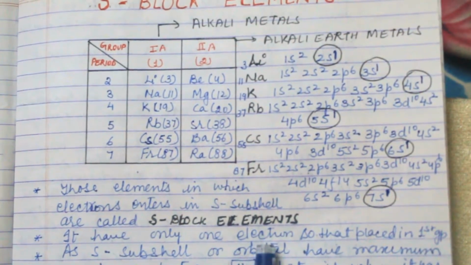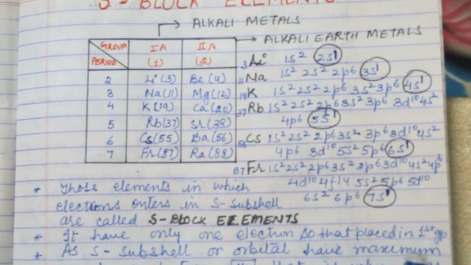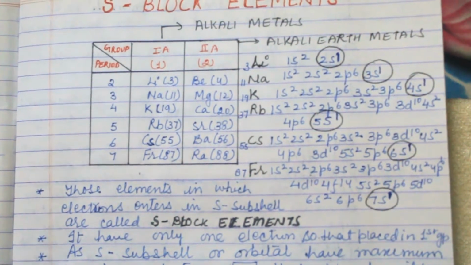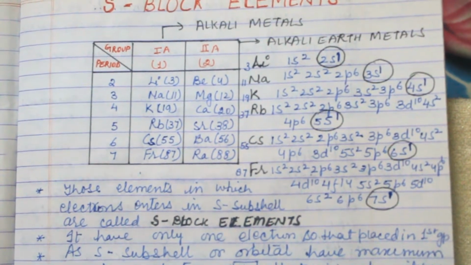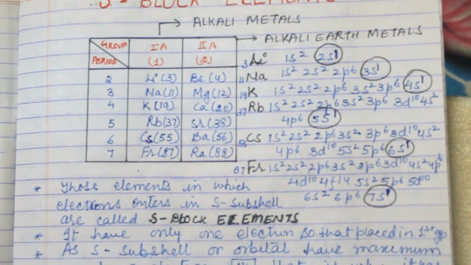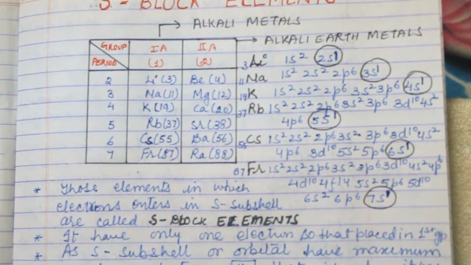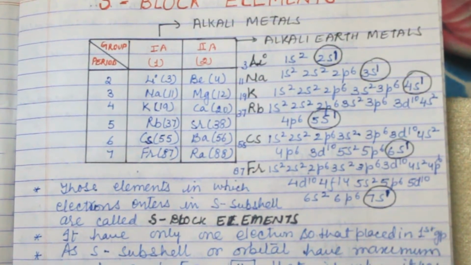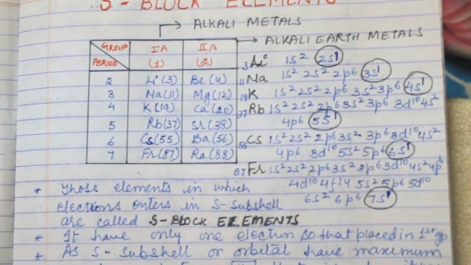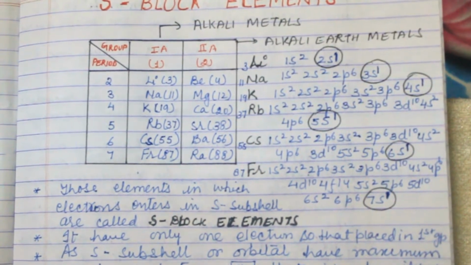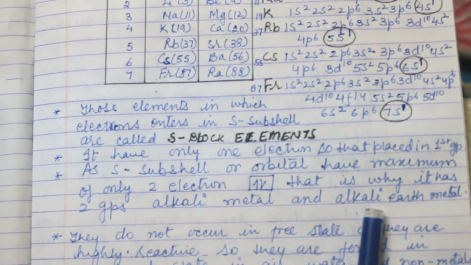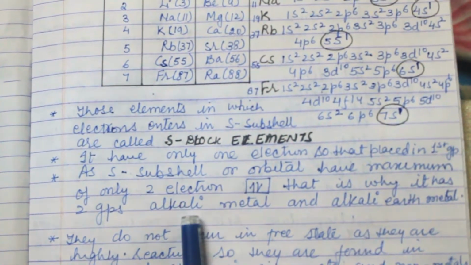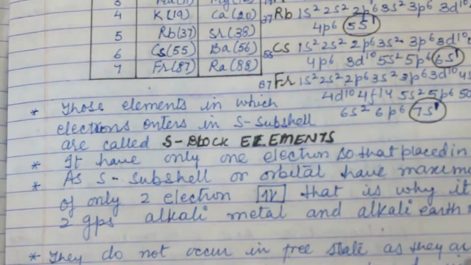It has only one electron, so that places it in the first group. As the S subshell or orbital can hold a maximum of only two electrons, one clockwise and one anti-clockwise, there are two groups, alkali metals and alkaline earth metals. Only two electrons reside in one orbital. That is why the S block is of two types, alkali metals and alkaline earth metals.